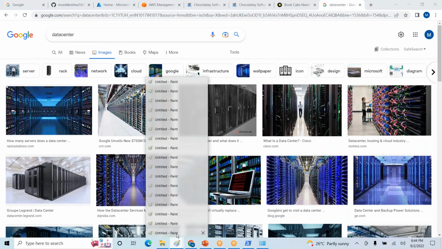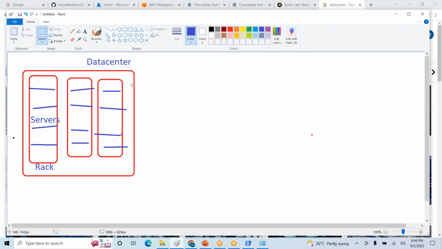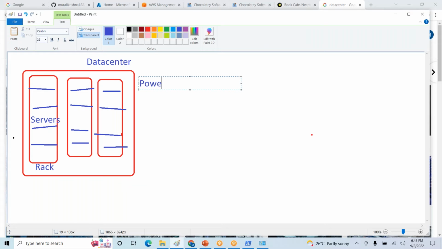What are the possible issues in our local data center? Each server will be connecting to some power source, and all servers are connected to some network switch.